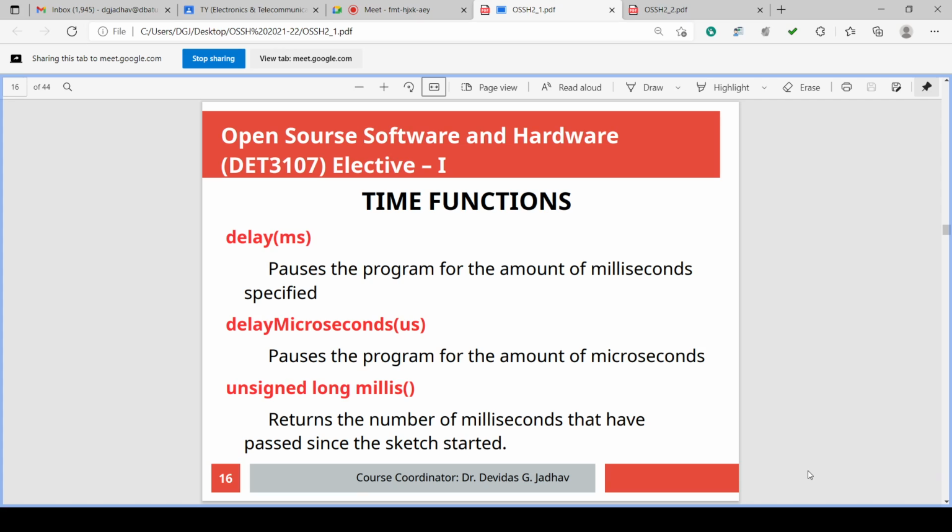Why is delay required? Suppose we have to blink the LED, and if you give LED on and LED off, two consecutive instructions, then LED on will be executed in a fraction of a microsecond, less than a millisecond, and LED off will be the same again. Machine cycles take time according to the clock frequency, which is 16 megahertz.